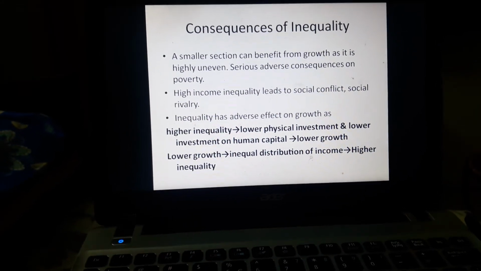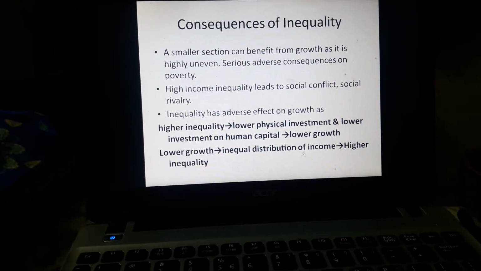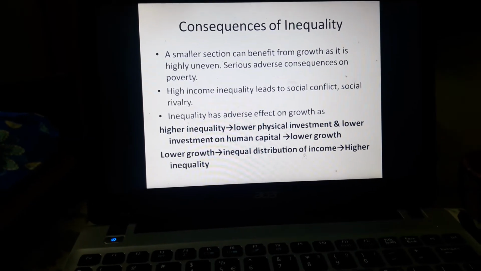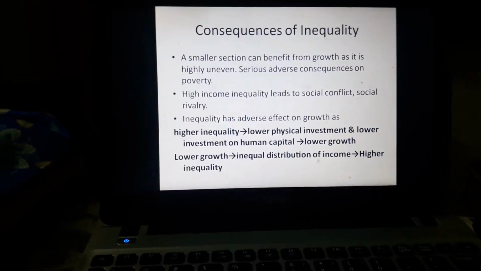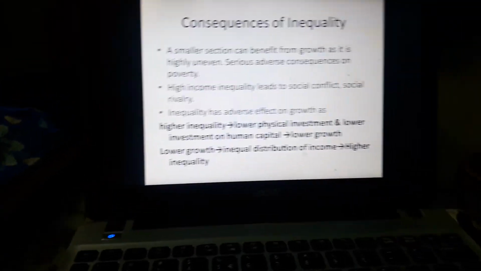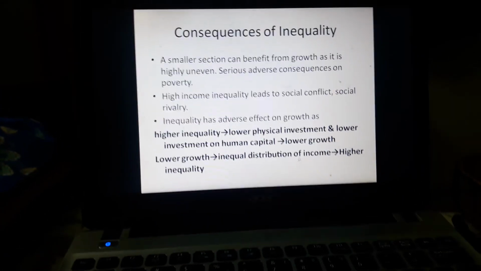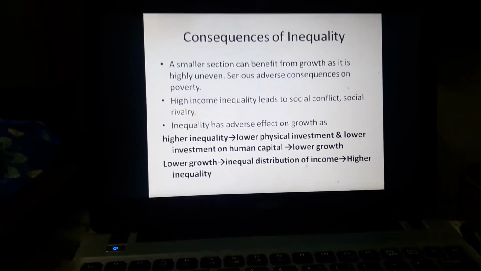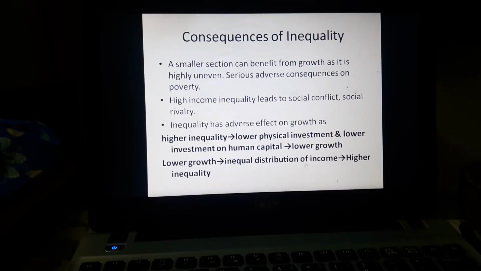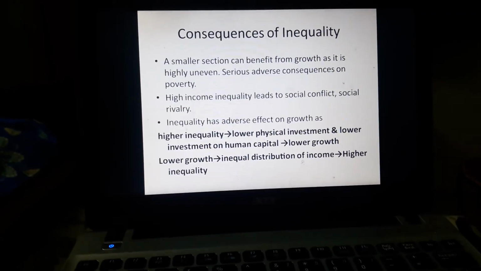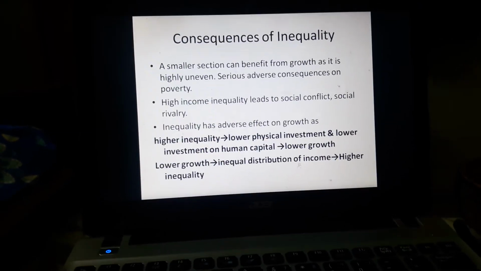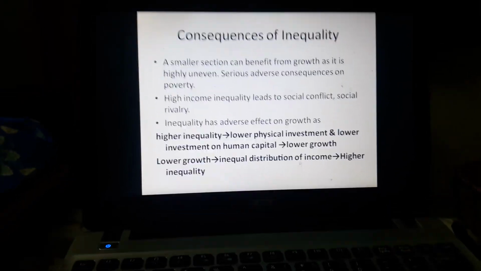And so we can say that higher inequality leads to lower physical investment and lower investment in human capital, and that leads to a lower amount of growth. So we are getting two things here. One is that higher inequality leads to lower growth, and the other is that lower growth leads to higher inequality. If there is lower growth, then there will be unequal distribution of income, and that will lead to higher inequality.